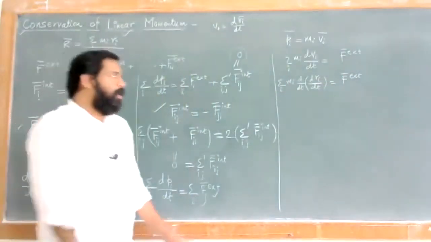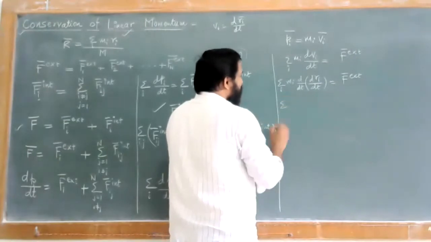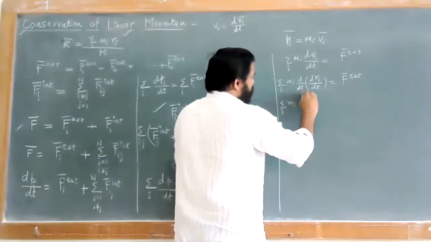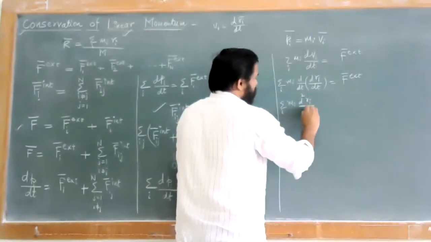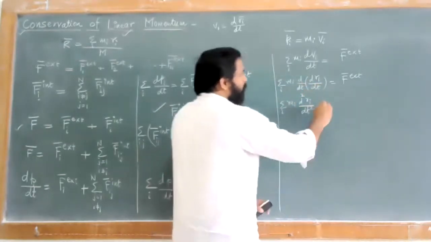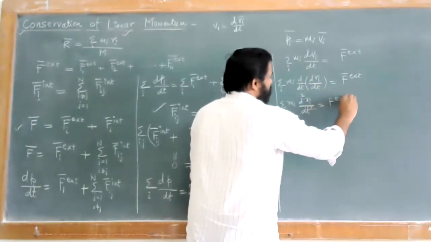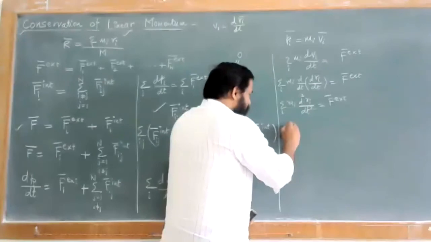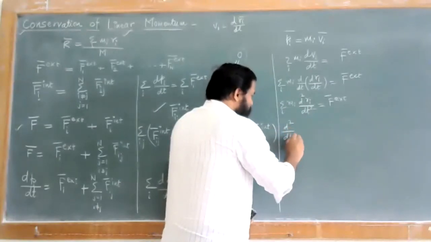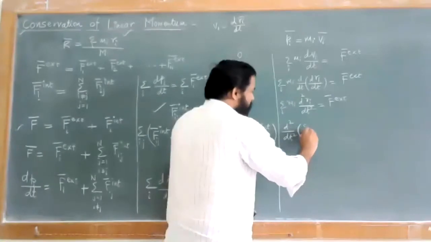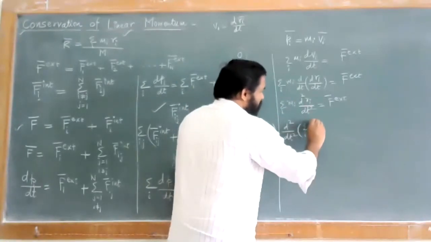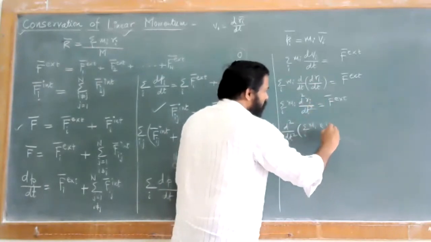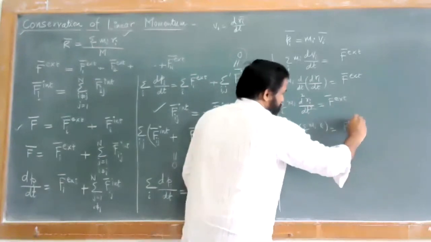Okay. Now what you can say? You can have these conditions, that is summation over i of mi into d2ri by dt square. और d by dt आतमध्ये multiply केला आहे, and this must be equal to F external. Now I can just rearrange this a little bit, and I can write this as d2 by dt square into summation over i. Summation आतमध्ये घेतलं, mi आतमध्ये घेतलं, स्केलर क्वांटिटी आहे त्यामुळे डेरिव्हेटिव्ह वरती काही फरक पडणार नाही, into ri, which is equal to F external. What is this?